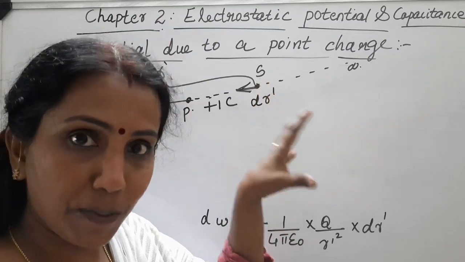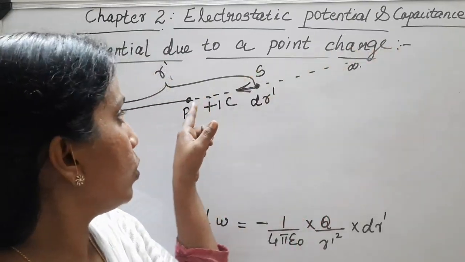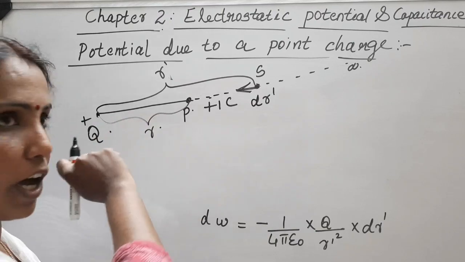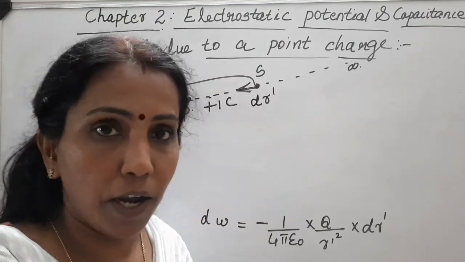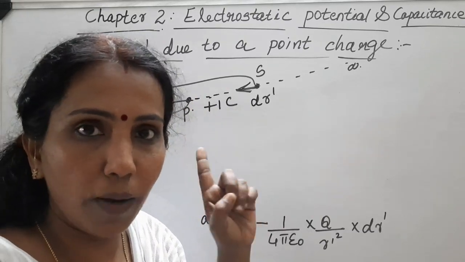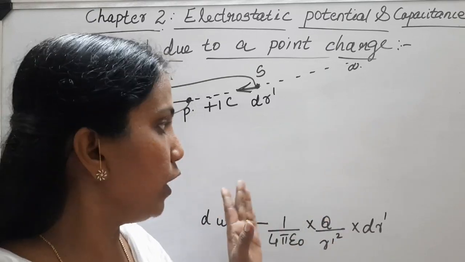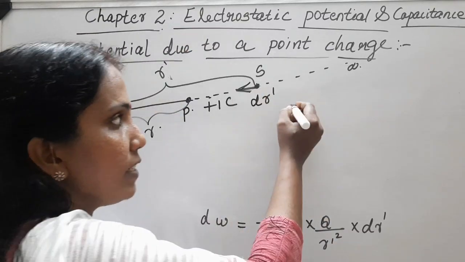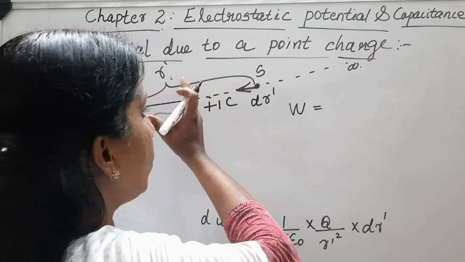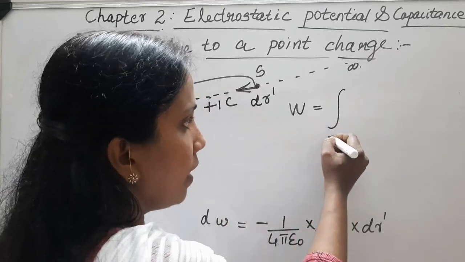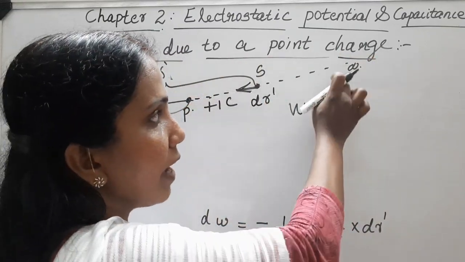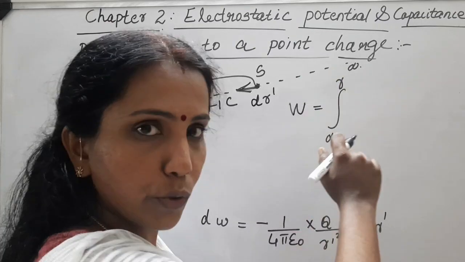Now, we are displacing the positive 1 coulomb charge from infinity to the point P, which is at a distance R from the charge Q. So for that displacement, we need to find the total work done. It is very simple. The total work done in bringing the charge from infinity to the point P is the integral from infinity to R. That's how we write the limit.